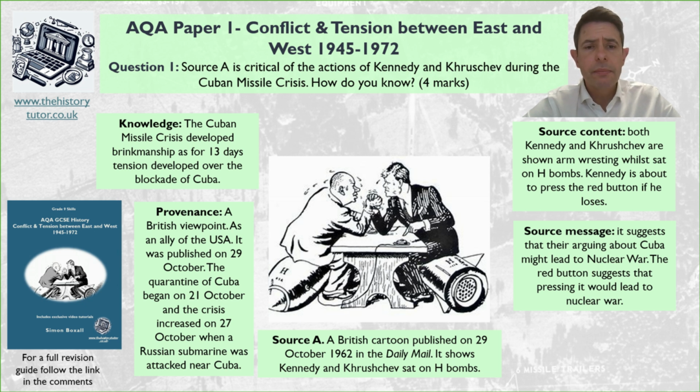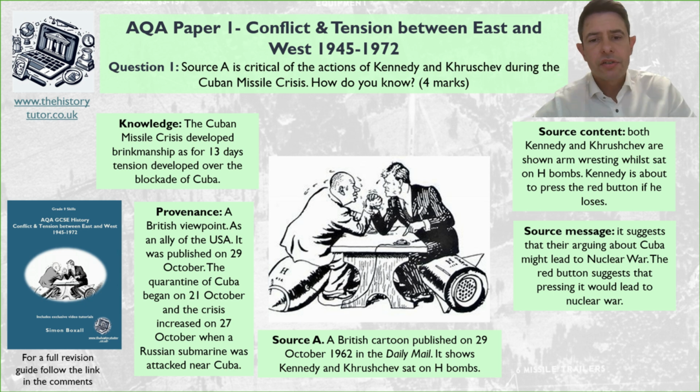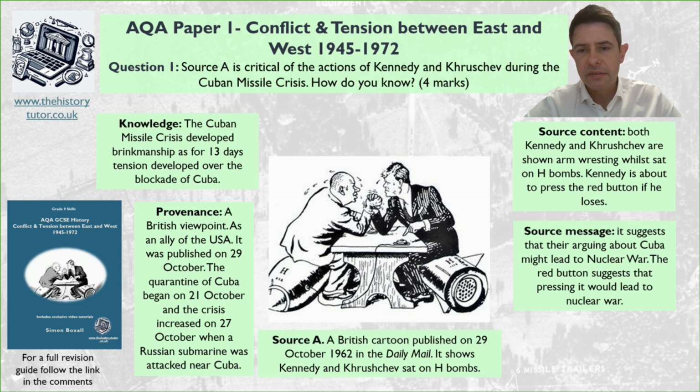So our knowledge then, the Cuban Missile Crisis has developed brinkmanship, as for 13 days tension developed over the blockade of Cuba. Khrushchev's trying to put nuclear weapons on Cuba, only 400 miles away from Florida, and Kennedy's trying to stop him by blockading Cuba with his navy, and the world starts to fear nuclear war will develop. There were other instances like the bombing of a Russian submarine and the destruction of a spy plane, all sorts of things happening that suggest tension was massively increasing.